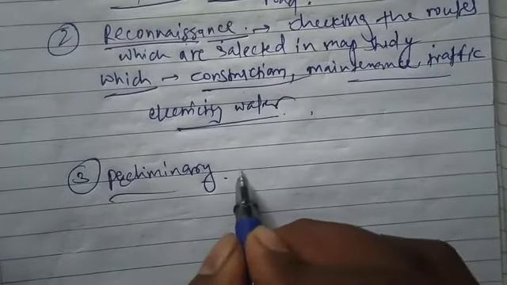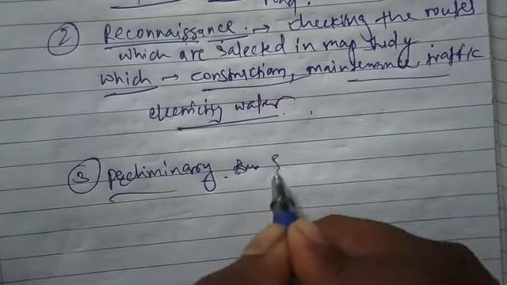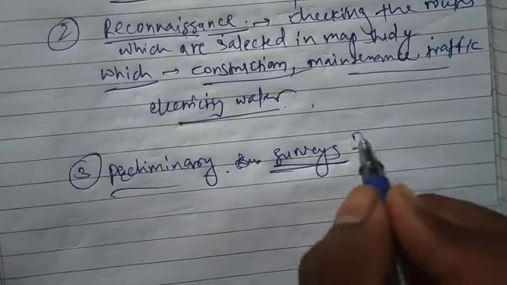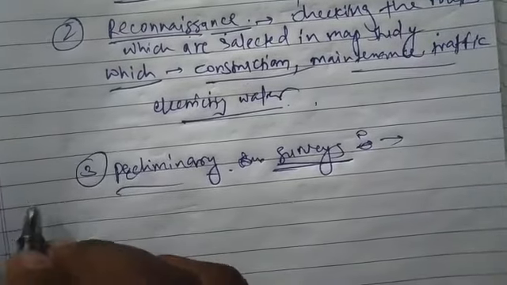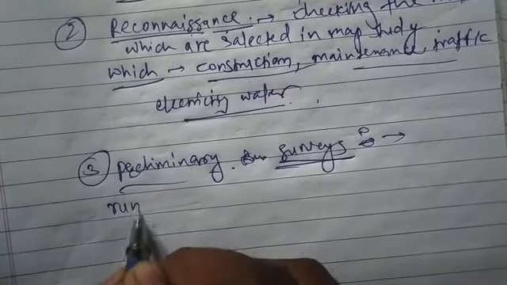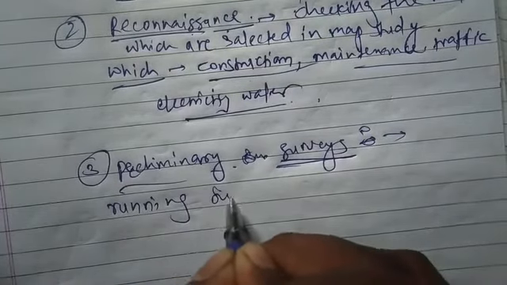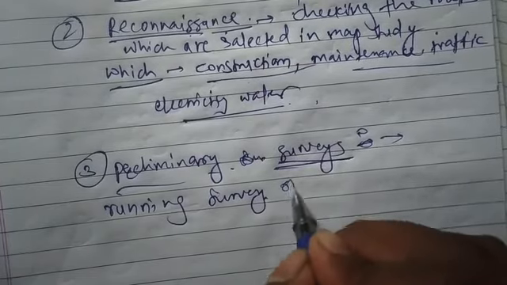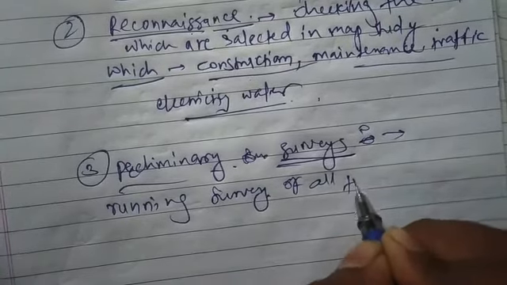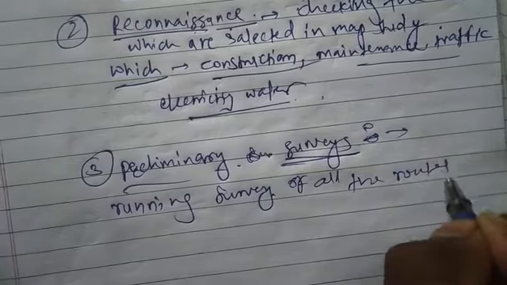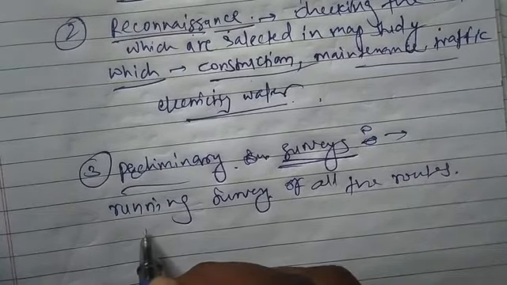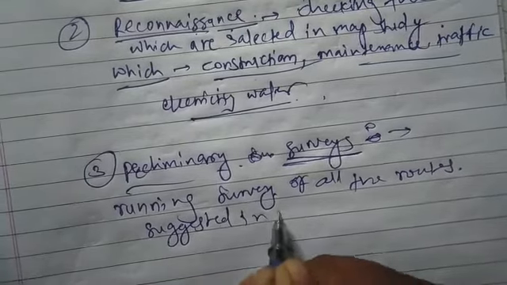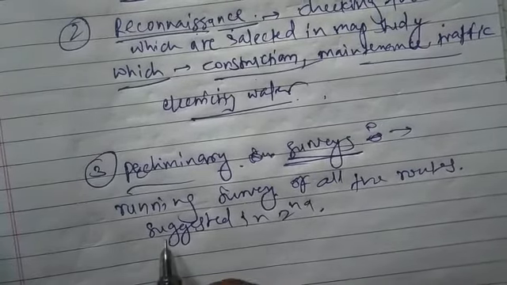Now in this preliminary survey we are taking a running survey of all the routes suggested in the second step, that will be in reconnaissance.